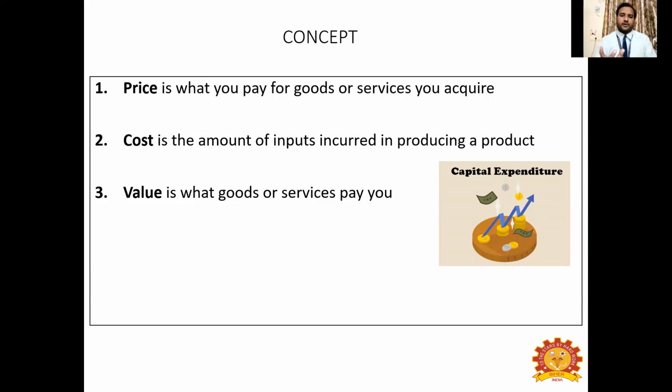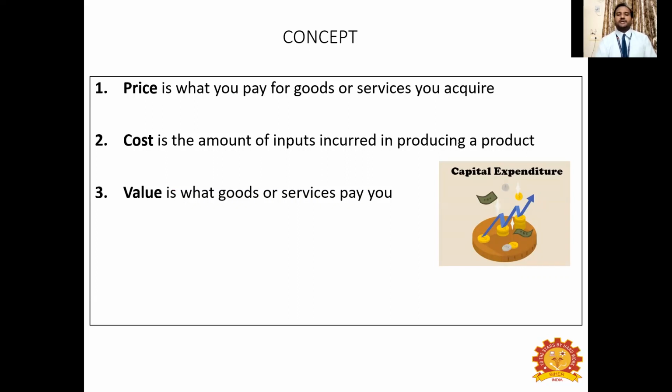If you want to produce any commodity in your industry, in a factory, or even on a piece of land where you want to cultivate and produce a food grain, you have to incur some input. And for each and every input, you have to spend some money. That expenditure is called cost. And value is what a good or service pays you when you possess it. When you are a teacher, you provide a teaching service. The money that you get for your service is called value. And if you possess a good that has some value, that also comes under value. And the cost is nothing but expenditure.